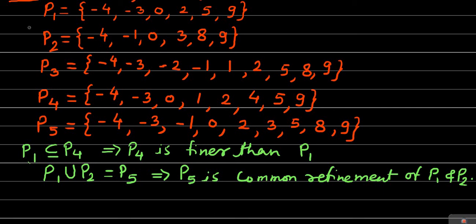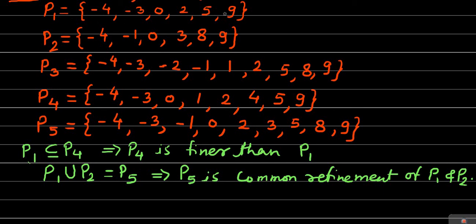If you consider the first partition, the length of the first subinterval is 1. The length of the second subinterval is 3, the third subinterval is 2, the fourth subinterval is 3, and the last subinterval is 4. So the largest length in the case of the first partition P1 is obviously 4.